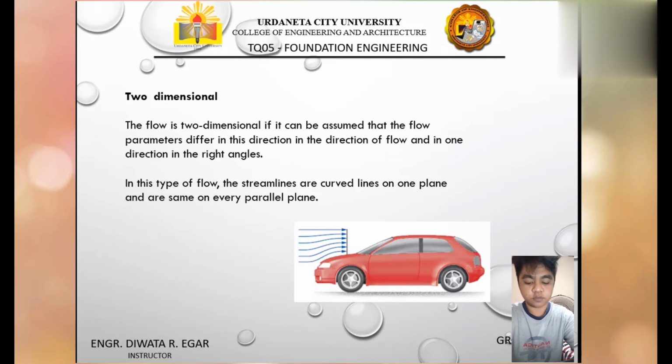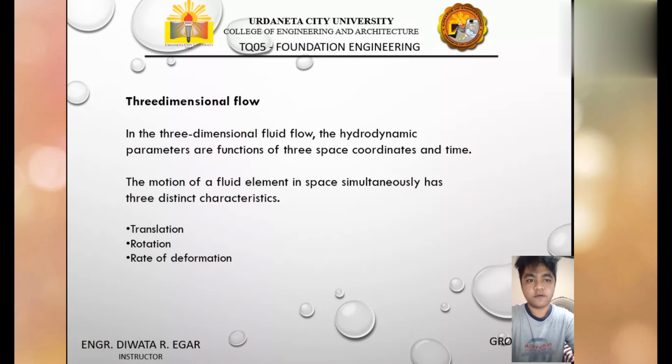And I proceed to 3-dimensional fluid flow. In the 3-dimensional fluid flow, the hydrodynamic parameters are functions of 3 space coordinates and time. This means that the flow parameters like velocity, pressure, and so on vary in all the 3 coordinate directions. The motion of fluid elements in space simultaneously has 3 distinct characteristics: translation, rate of deformation, rotation.